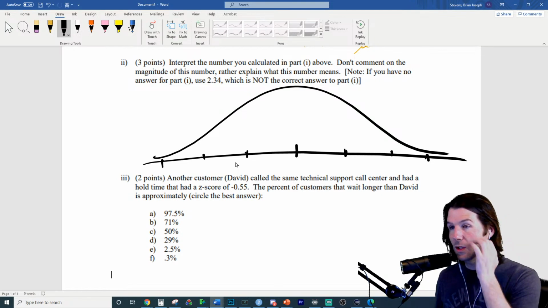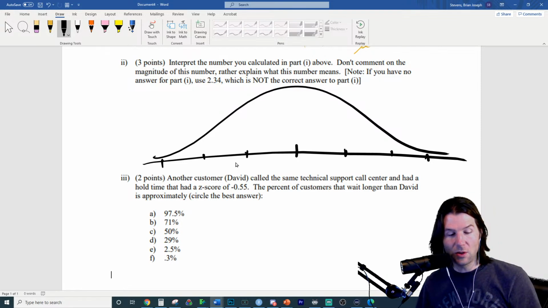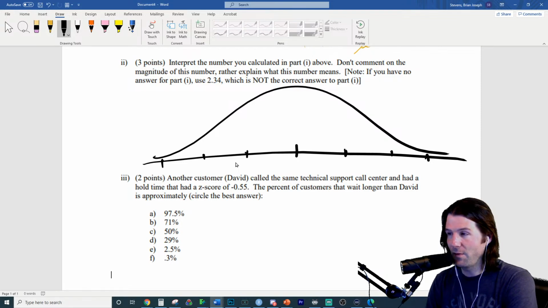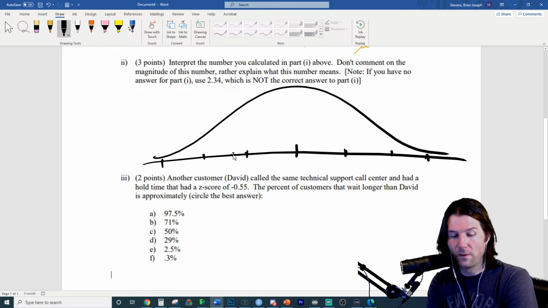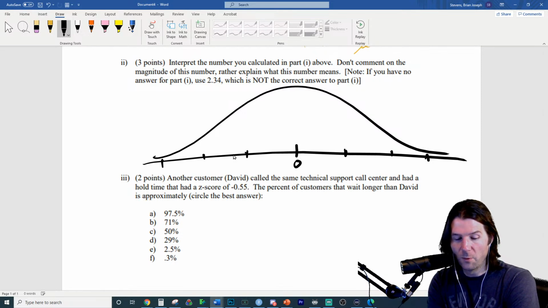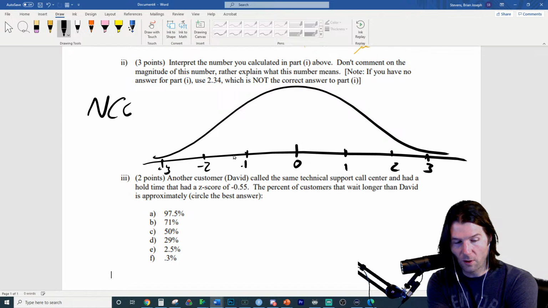Okay. So this question asks, David has a z-score of negative 0.55. When you go to a z-score of negative 0.55, we need to know that the z-score is on the 0, 1 curve. And what do I mean by that? The mean of this curve is 0, and the standard deviation is 1. This is what's called the standard normal curve. The standard normal curve has a mean of 0 and a standard deviation of 1.